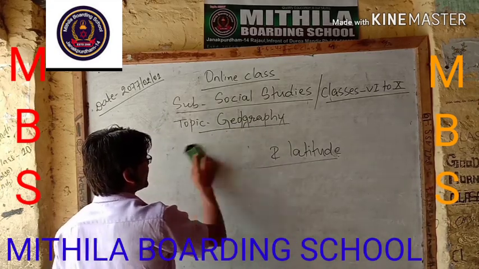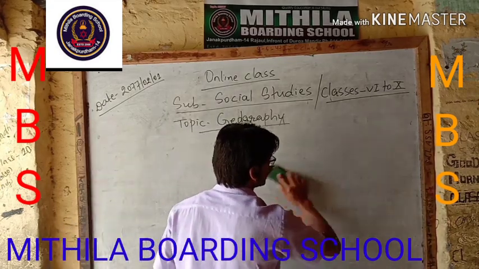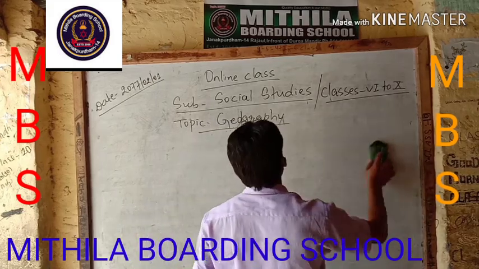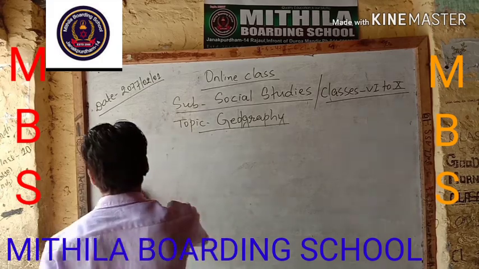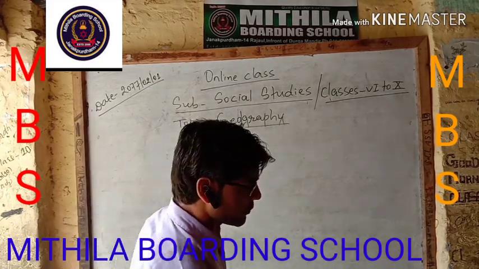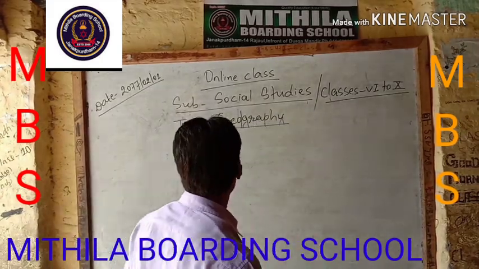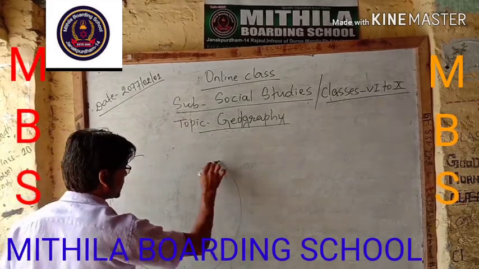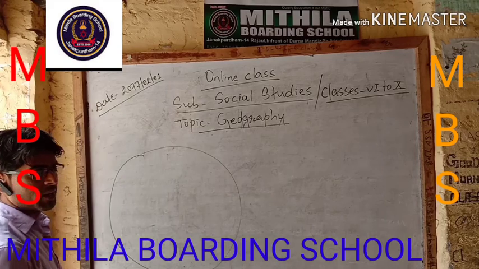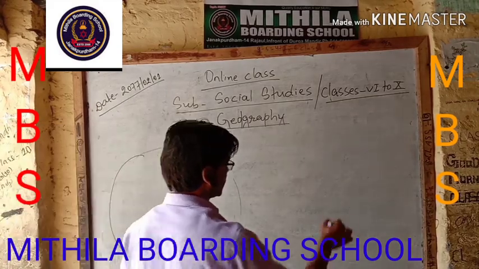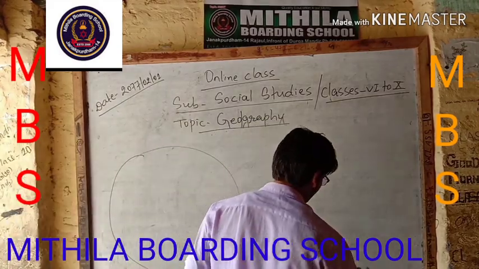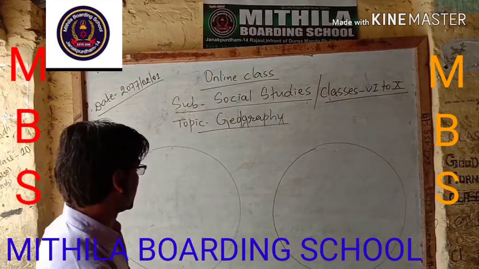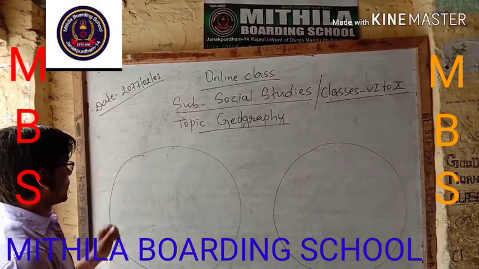To study longitude and latitude, first of all I will draw two different figures on the board. Imagine that this is earth and this is also earth. Two different images I have drawn.